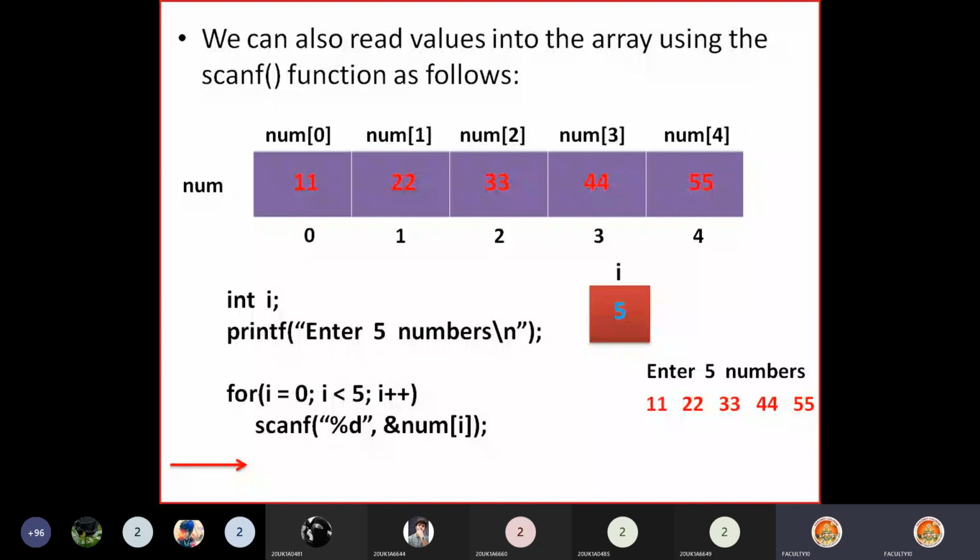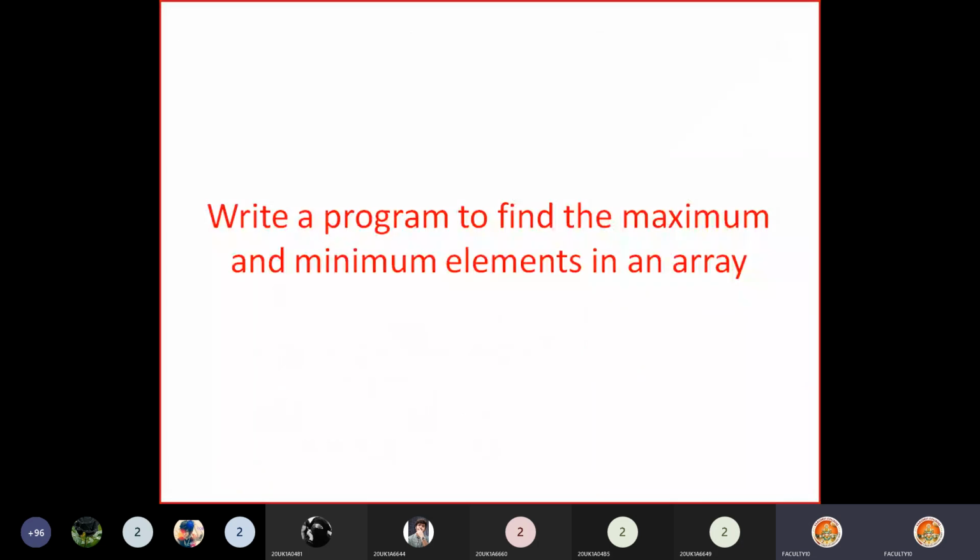Clear? Right? So now this is about declaration of an array and assigning values into an array. Having known this, now it is time to write a program. We already wrote a simple program in the last class, but today I'll write an improved version of that previous program. Today we'll write a program to find the maximum and minimum elements in an array. That means a list of numbers will be given to you and you need to find out a maximum number and a minimum number.